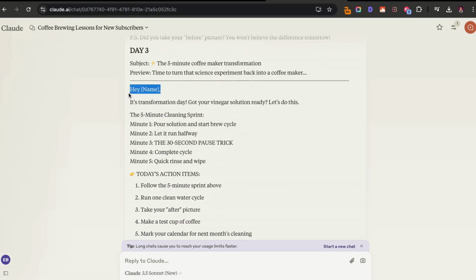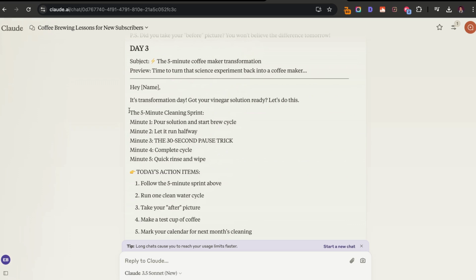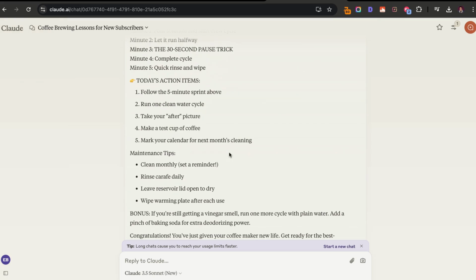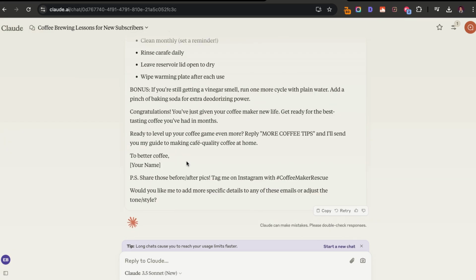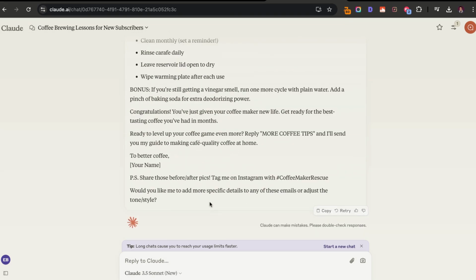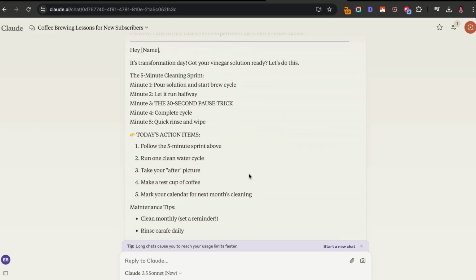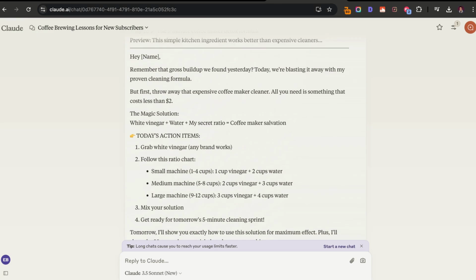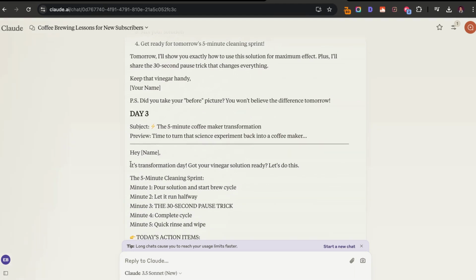As you can see, it has action items. It has steps to take. It has maintenance tips, bonuses. It's using really good information for this email. So from here, you can continue editing further. You can add more specific details. You could even ask for more context if needed, but this is a powerful 3-day email sequence just using the help of AI content writing.